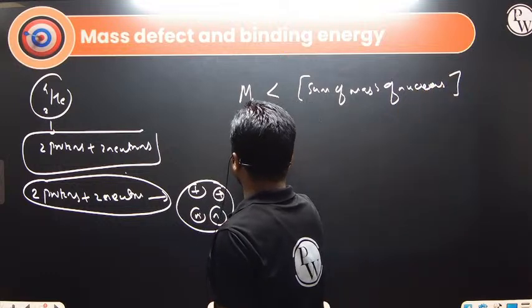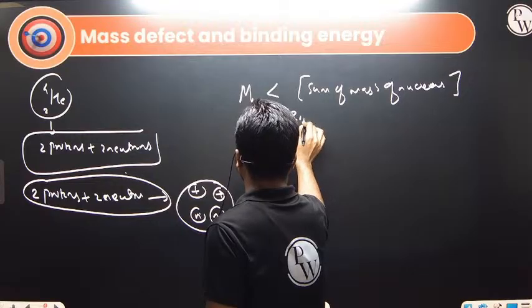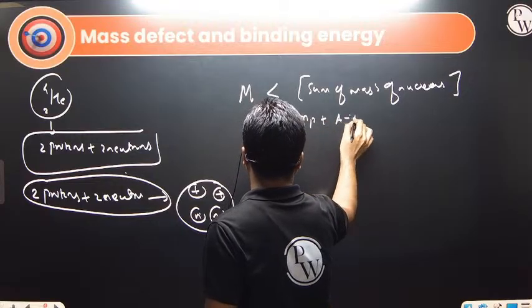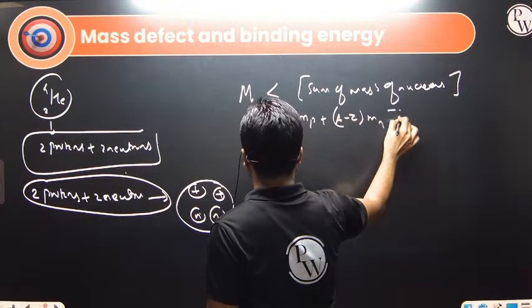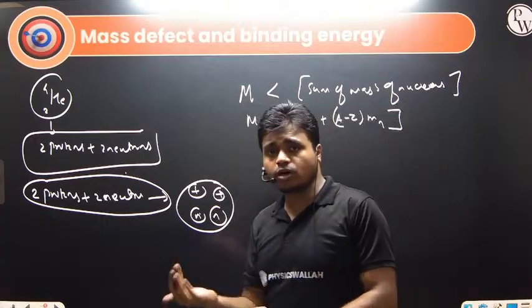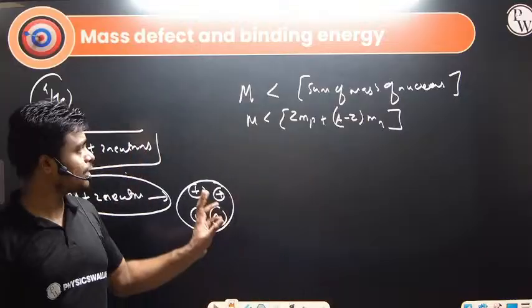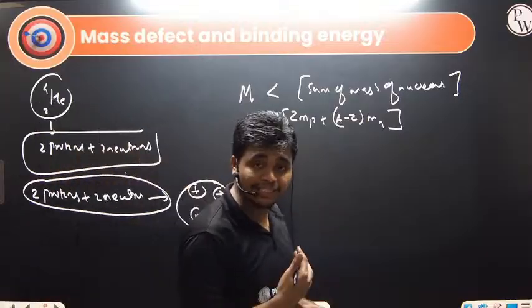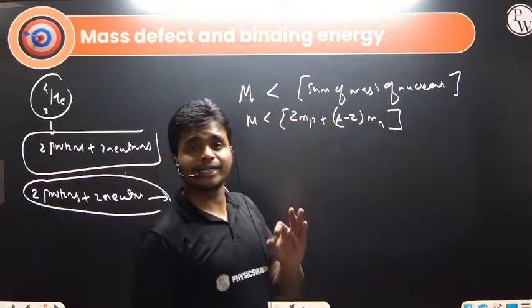That difference is what we define as the mass defect. So the difference between the sum of the masses of the nucleons and the mass of the nucleus is what we define as mass defect. Where is this mass going? That mass is converted into binding energy.